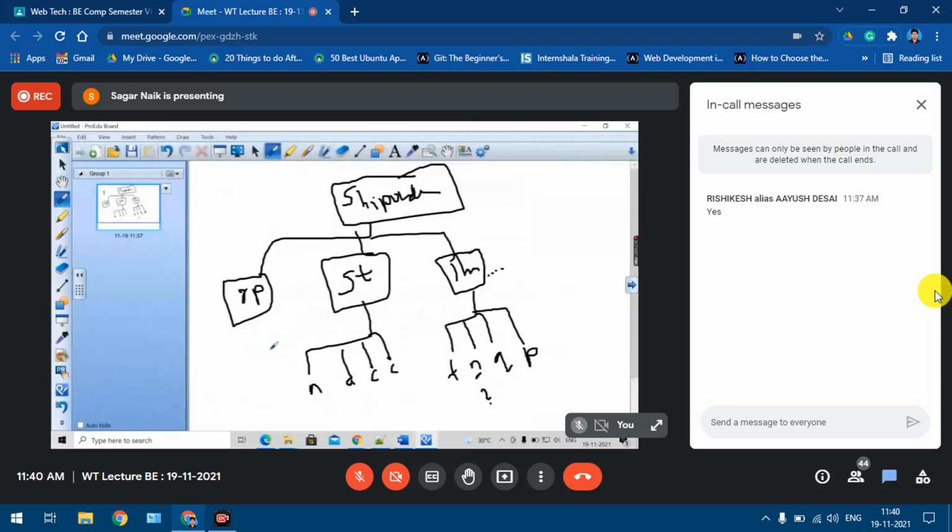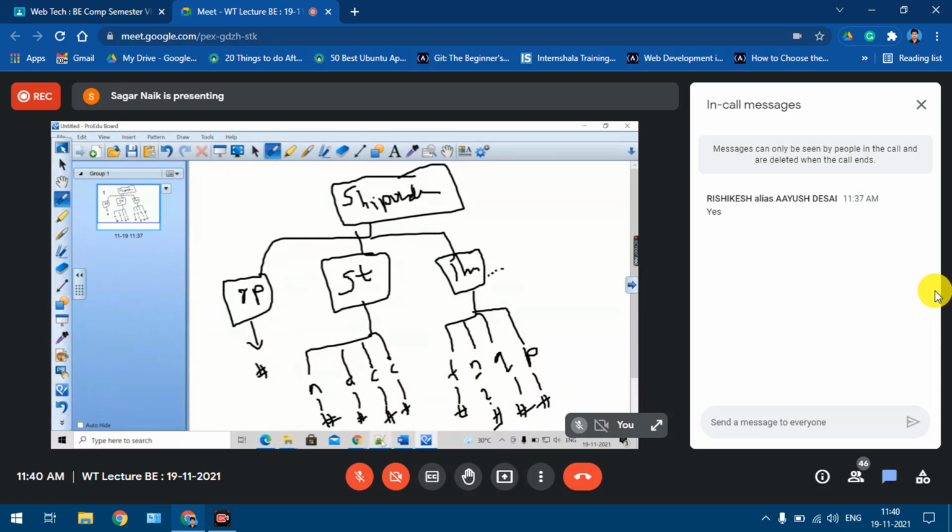Now these are all simple elements, some kind of text. This also is simple but optional. So this is the XML tree structure that we are having.